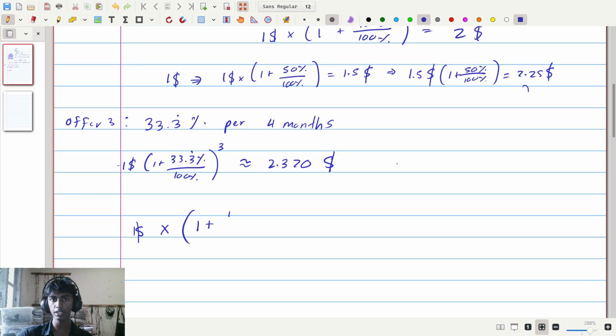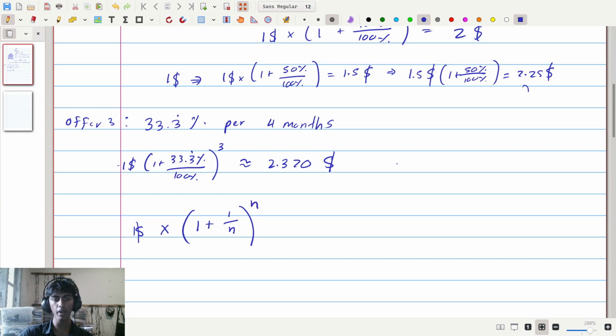So here what we actually have is a multiplication of $1 by a factor of 1 plus the number of pieces that you divide the year into, which is 1 divided by n. If you take the 100% and you break the 100% into n number of pieces, each piece is 100% divided by n, and 100% is just 1. So really the amount that we have to put here is 1 divided by n. And how many times do we have to compound this interest? Well, n number of times.